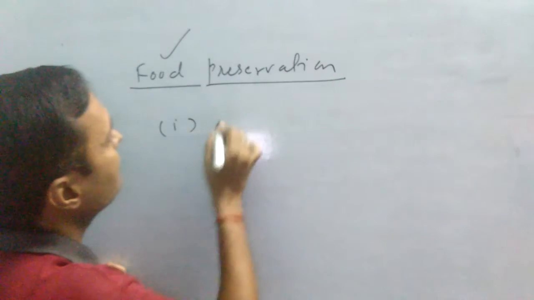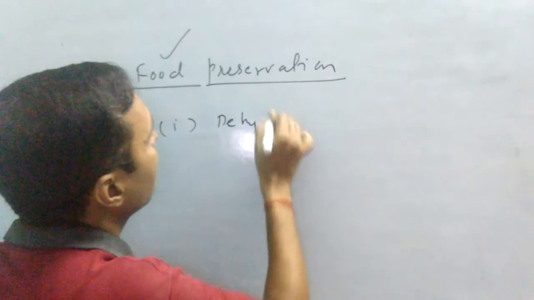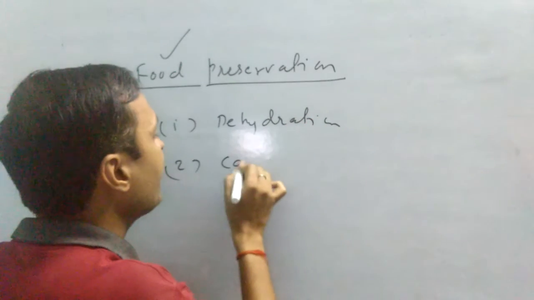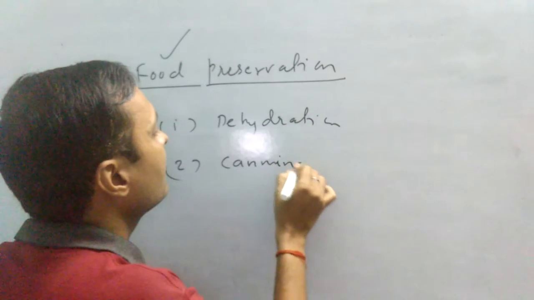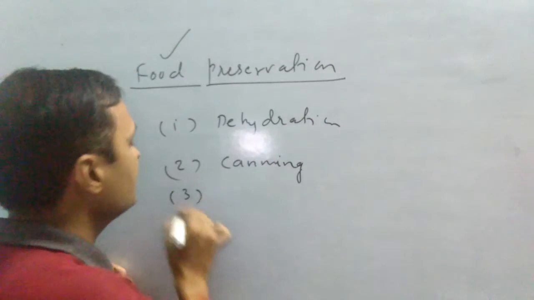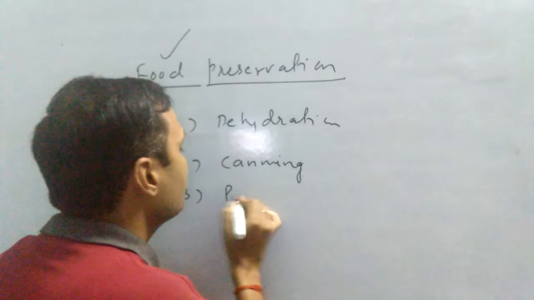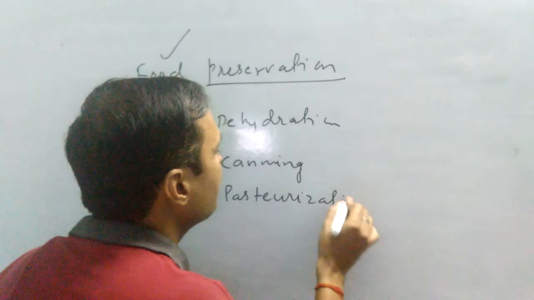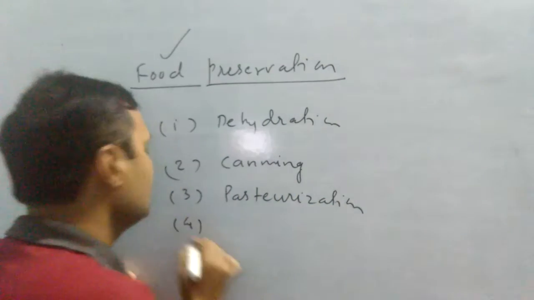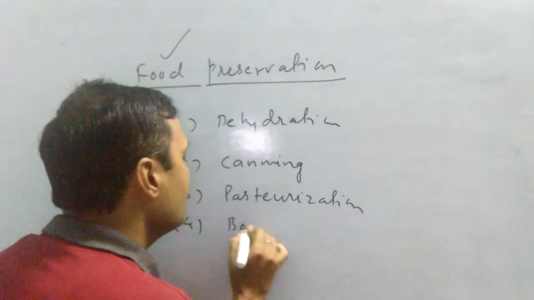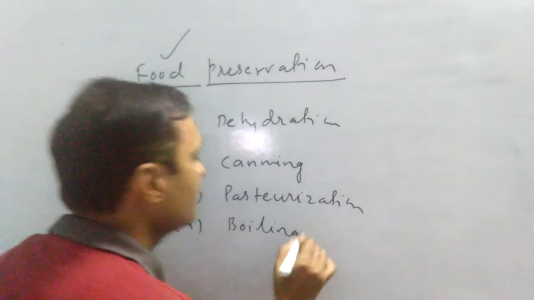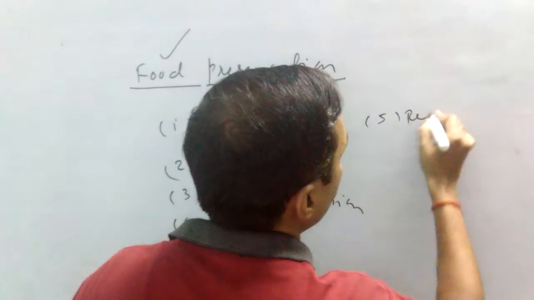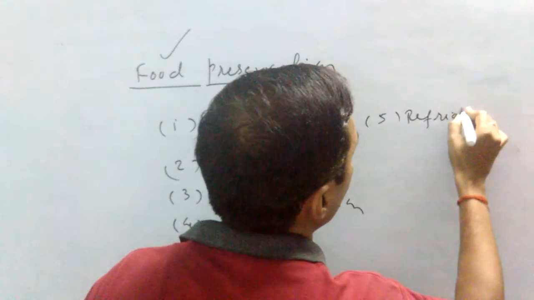First one, dehydration. It is given in your book. Second one, canning. Third one is pasteurization. Fourth one is boiling. Fifth one is refrigeration and cooling.